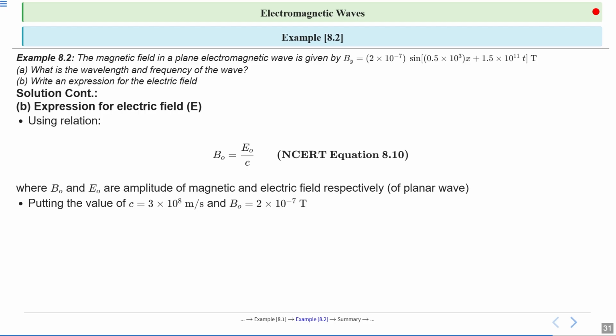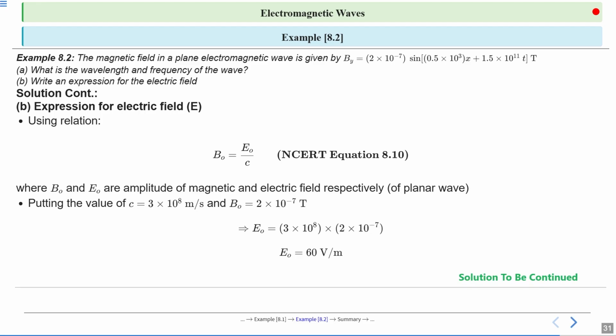Putting the value of c equal to 3 into 10 to the power 8 meter per second and B naught equal to 2 into 10 to the power minus 7 Tesla in the above equation, E naught will be 3 into 10 to the power 8 into 2 into 10 to the power minus 7. So E naught will be 60 volt per meter. So we have found the magnitude of the electric field.